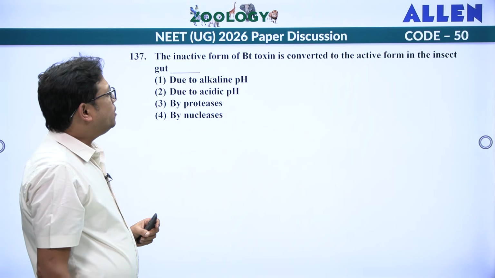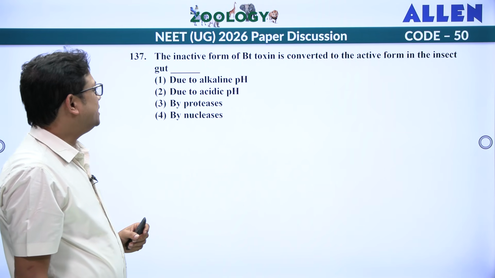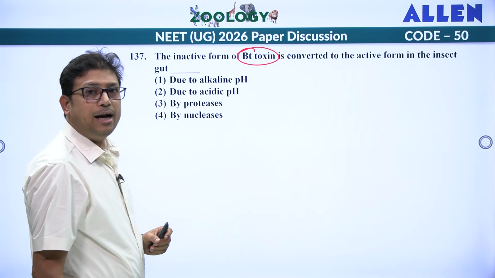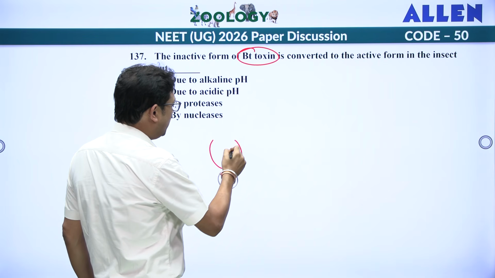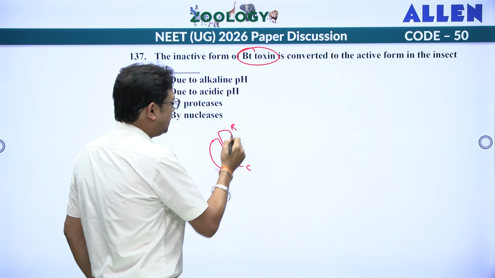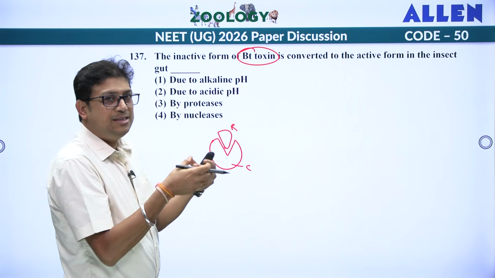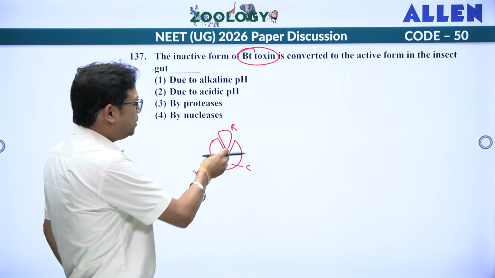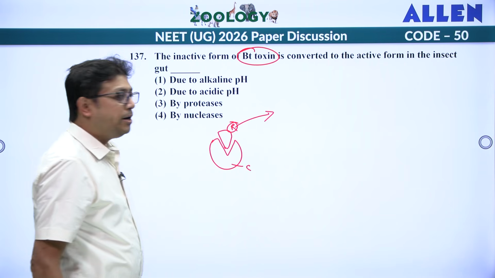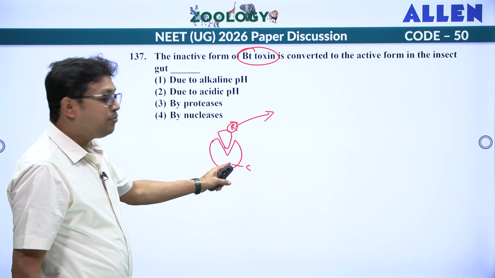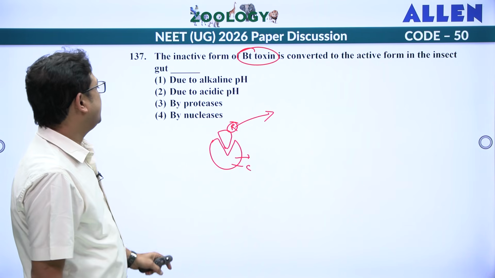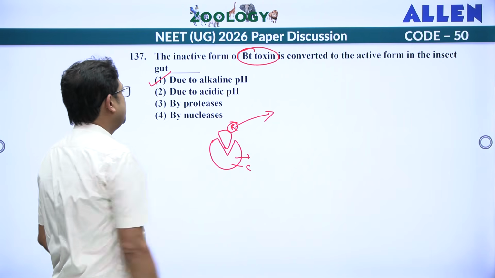The inactive form of Bt toxin is converted to active form in the insect gut. Why? Because Bt toxin becomes active in alkaline pH. Bt toxin is having two subunits. One is called the catalytic unit, another one is the regulatory unit. So when the catalytic unit and regulatory unit are present together, the toxin is inactive. But as soon as you put it in alkaline medium or basic medium, what happens? The regulatory unit will be separated from the catalytic unit and the catalytic unit becomes functional. So the Bt toxin will become toxic. So due to alkaline pH. Answer is 1.